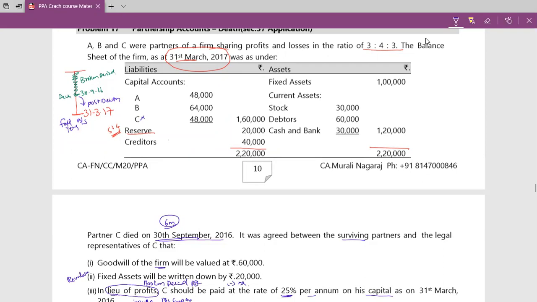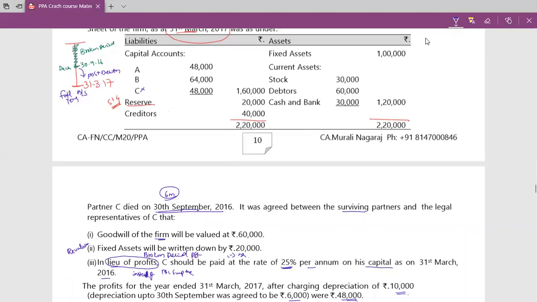Therefore, in order to find the proportionate share of profit, I require capital balances of all the partners as on the date of death. Correct. So I require to prepare the capital account for my required solution. Thereafter, I will go for all the other computations. So now, solution.